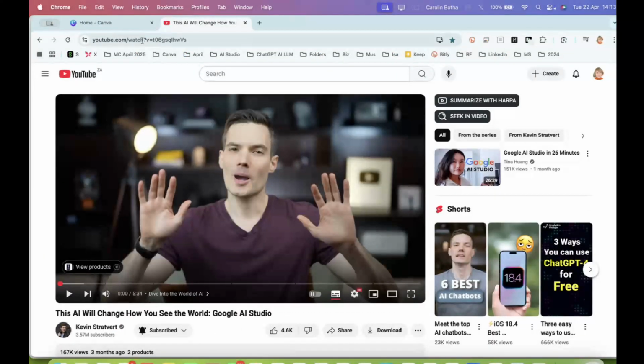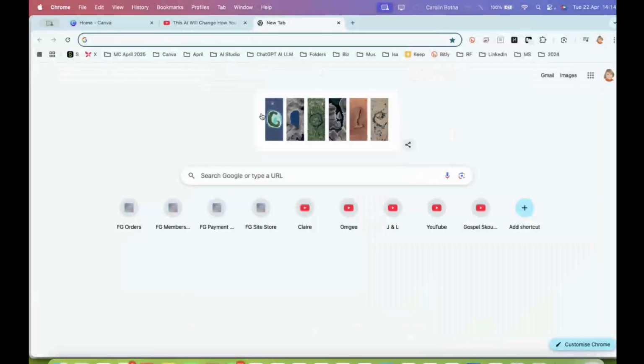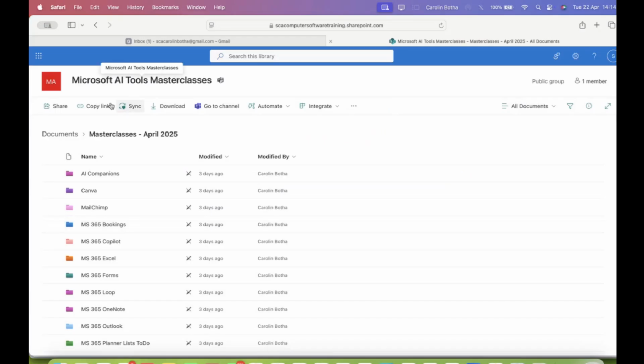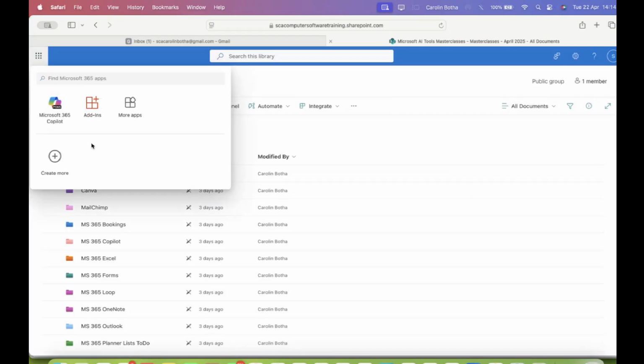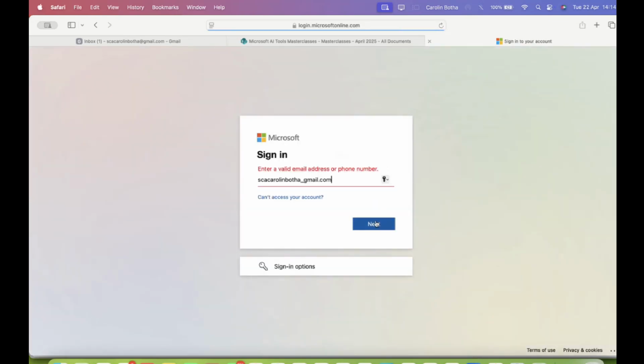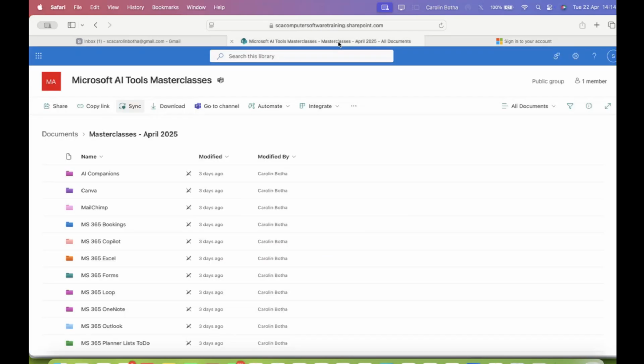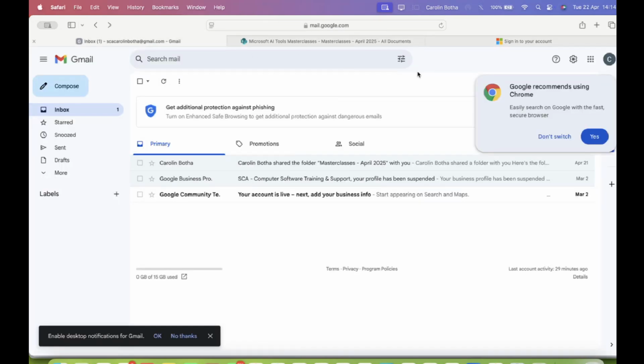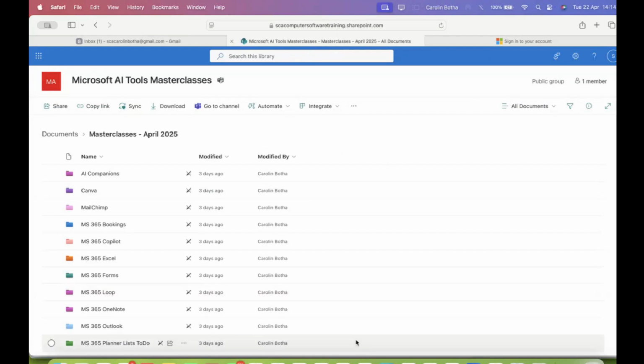I just want to check something here. I have signed in. If you can just bear with me once. Oh, no. Here it is. I just want to show you and compare this. Oh, no, that won't work. I have to do that at another time. Okay, but we're doing lots of Microsoft stuff for the next couple of days, so I'll show you that. Just wanted to share the free version with you. But let's go ahead.